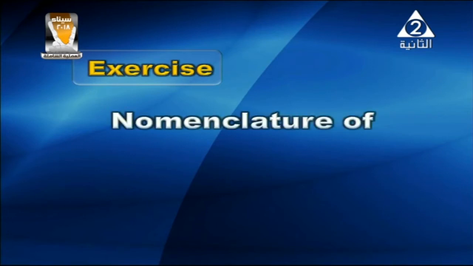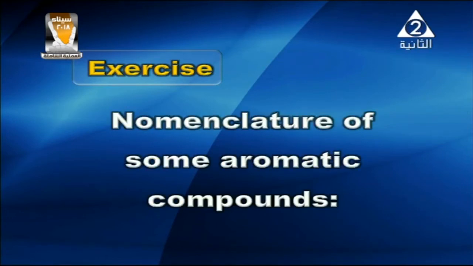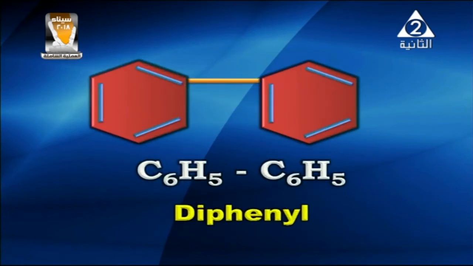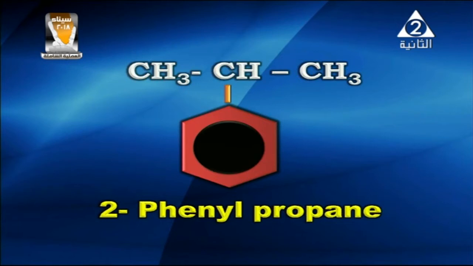So exercise here, nomenclature of some organic compounds. As shown on the screen, 2 benzene rings joined by a single bond, which is called diphenyl, has structural formula C6H5-C6H5. This molecule, my dear students, is named as an alkane, and we deal with the benzene ring as a substituent and call it the radical called phenyl, on the carbon number 2 of the longest continuous chain, which contains 3 carbon atoms. So its name will be 2-phenylpropane.